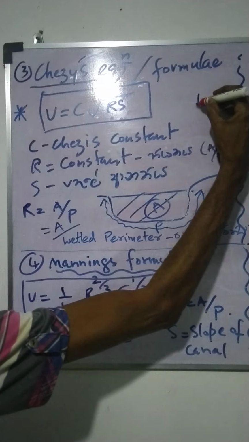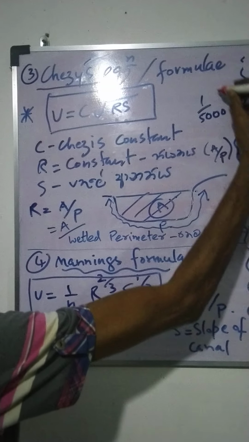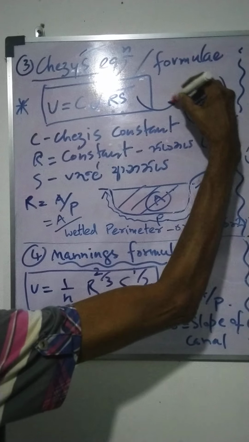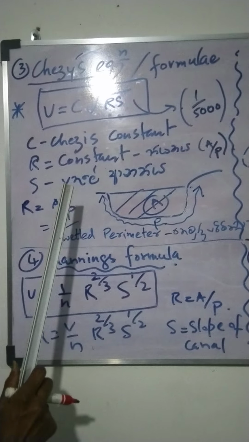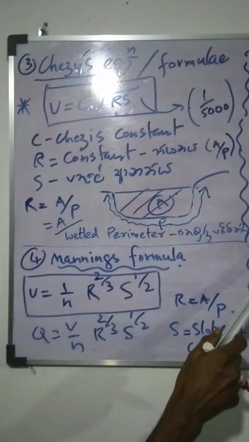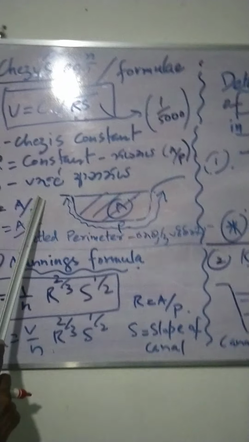It is given like 1 over something, just like this is the slope. Okay, this is the third method. This is also very important. Q equals AV. This is well known and very important. You want to learn this by heart.